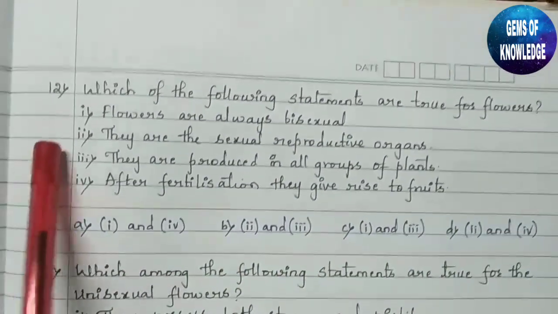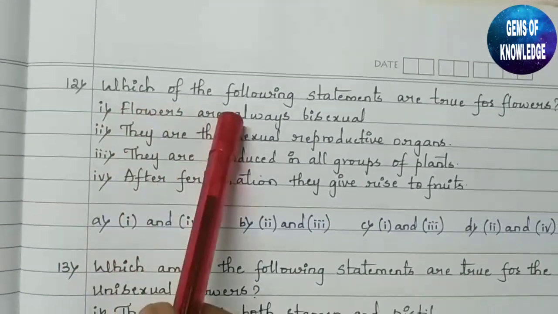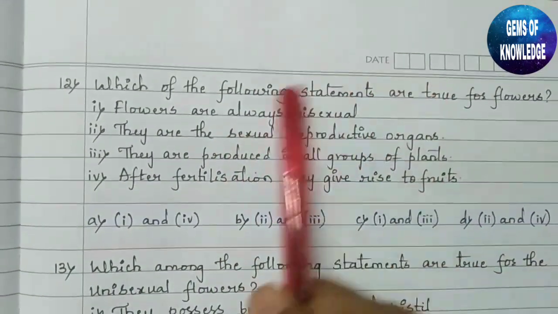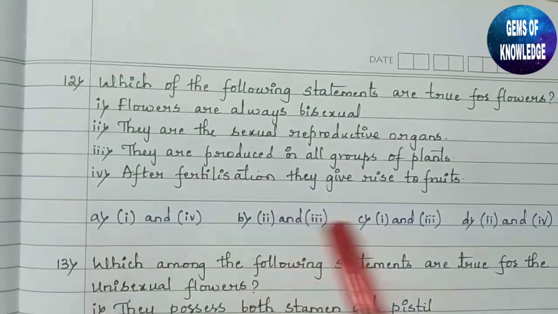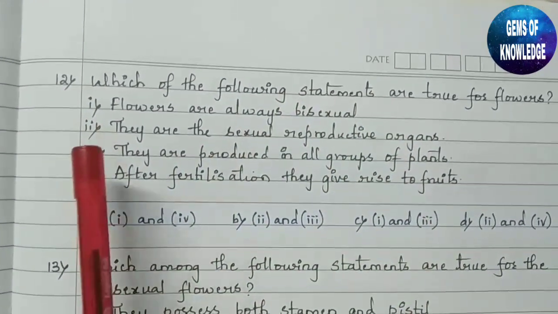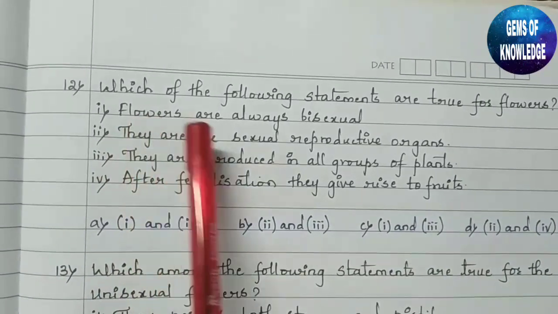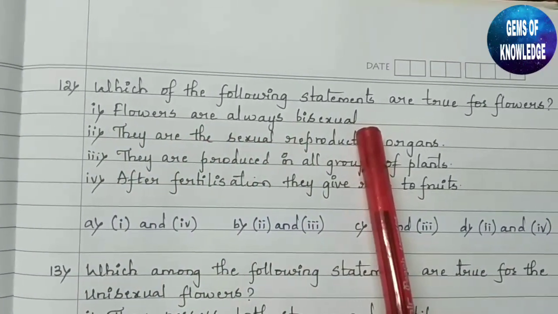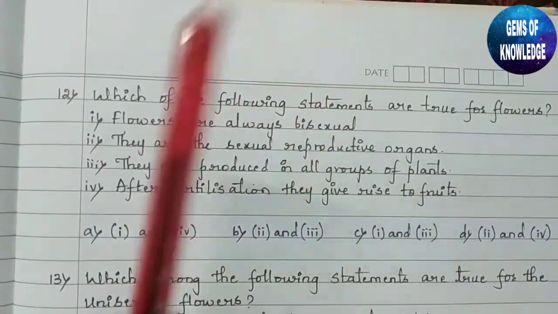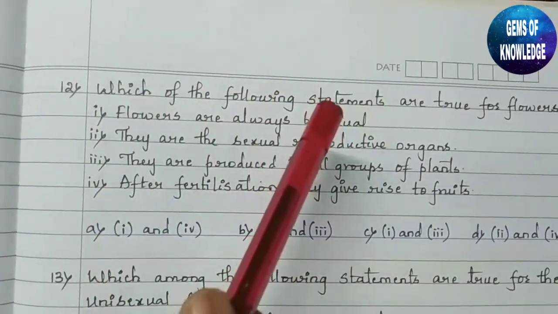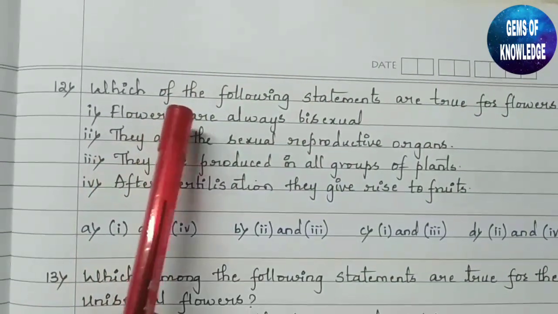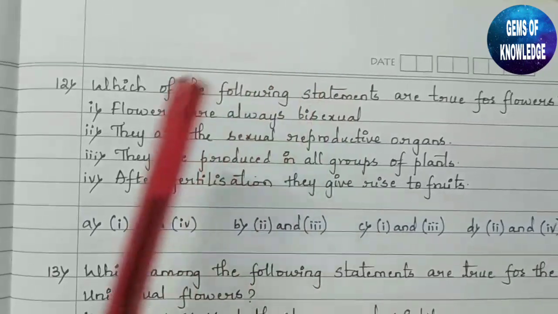Okay, now moving towards the 12th question. Which of the following statements are true for flowers? Here a few statements and options have been given, and among these we have to identify which are true. The first statement is flowers are always bisexual. It means flowers always contain both the sexes, male as well as female. No, that is not the case. Flowers are not always bisexual. So this is not the correct statement.